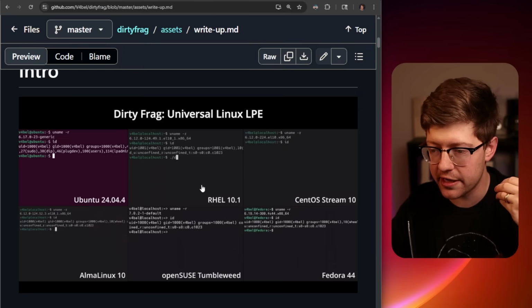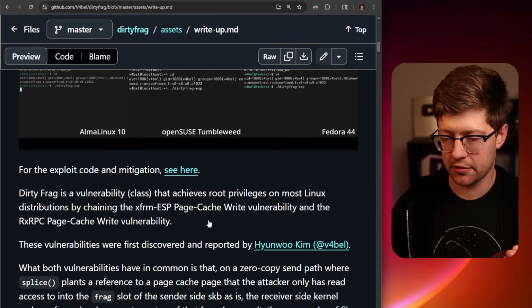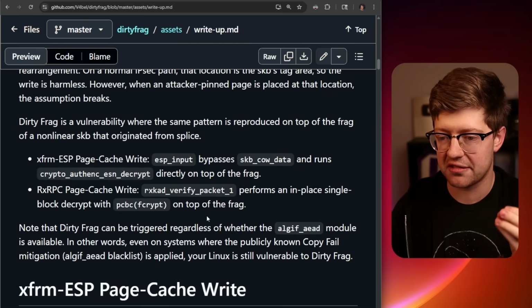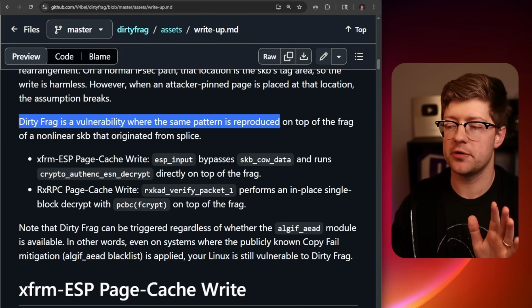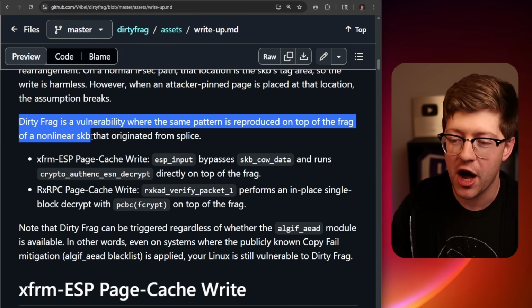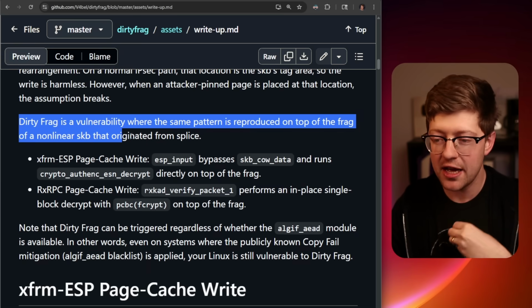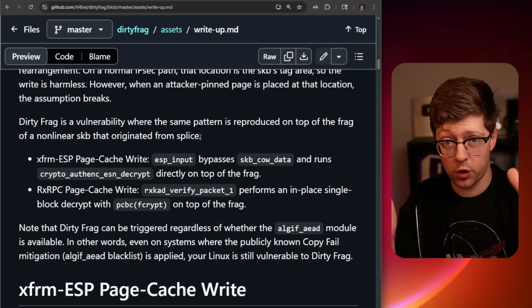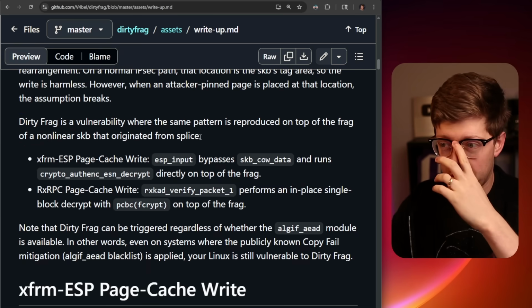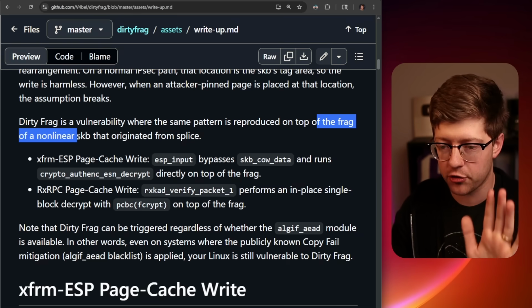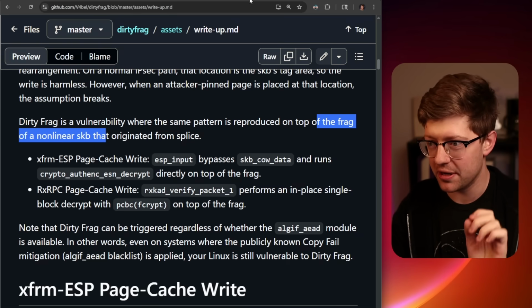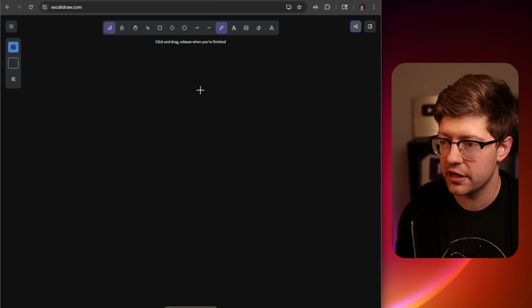So Dirty Frag is kind of the follow-up to copyfail, where we're seeing another vulnerability that's a la copyfail, but a different bug. Dirty Frag is a vulnerability where the same pattern is reproduced on top of the frag of a nonlinear SKB that originated from the splice. So I know that's a lot of words, right? I'm gonna try to break down what that means, okay? So the same pattern reproduced on top of the frag of a nonlinear SKB. Okay, so here's generally what's going on when they say all of those scary letters together.